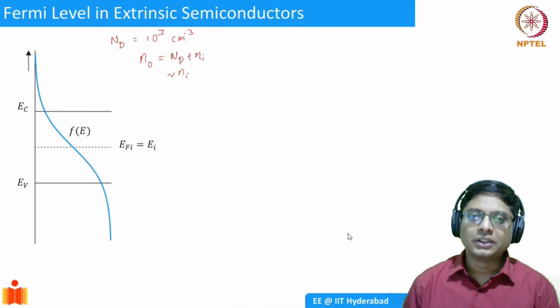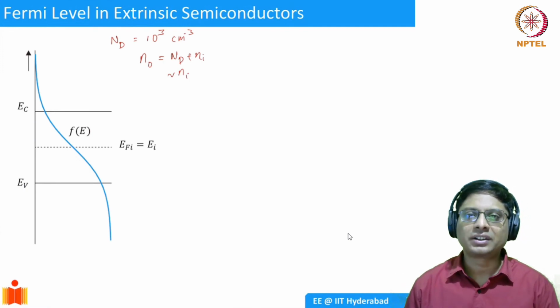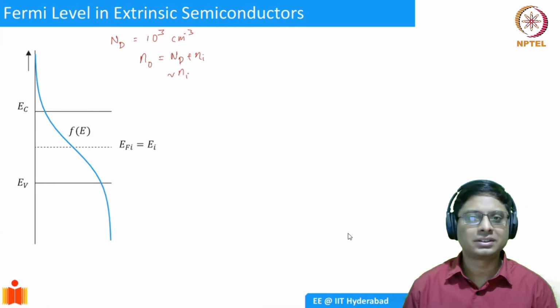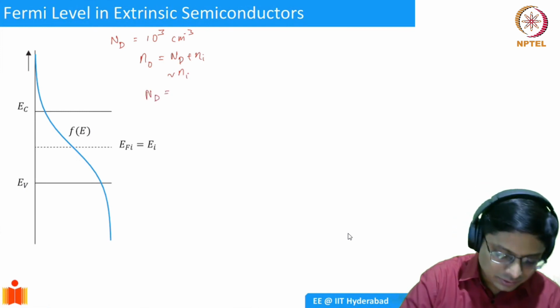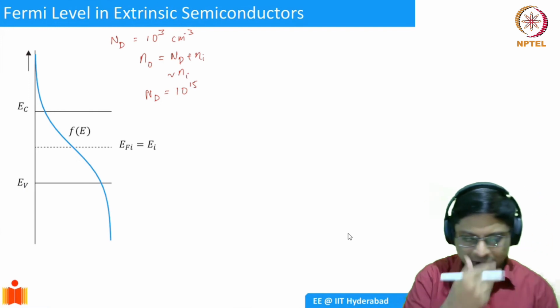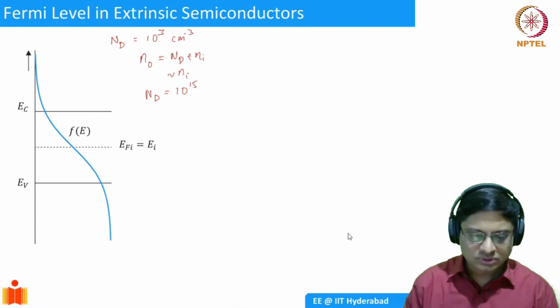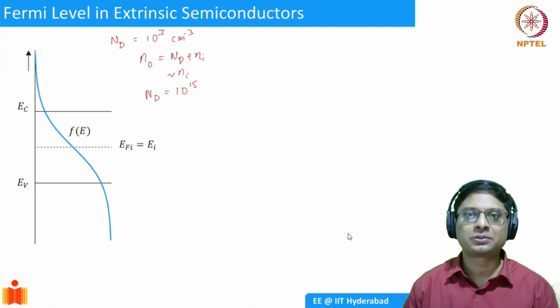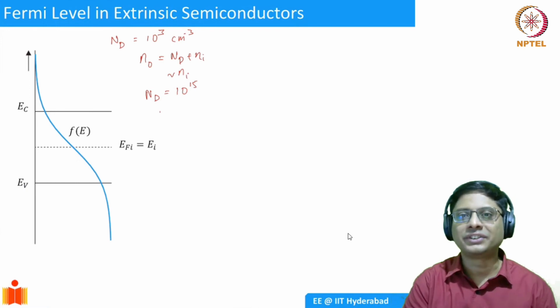So if you want to dope a semiconductor, you can't put a doping of 10 power 2 or 3 and expect something. The range of doping that we have to do is in the order of 10 power 15 at least. If I take 10 power 15, what do you expect will happen? It's going to introduce five orders of magnitude more carriers than what is there in the intrinsic.